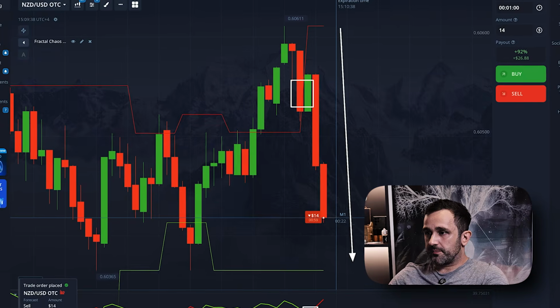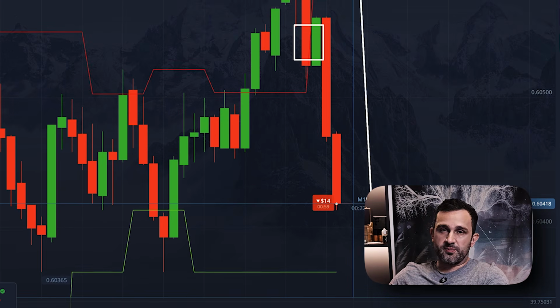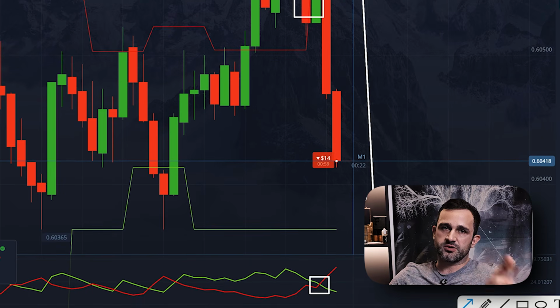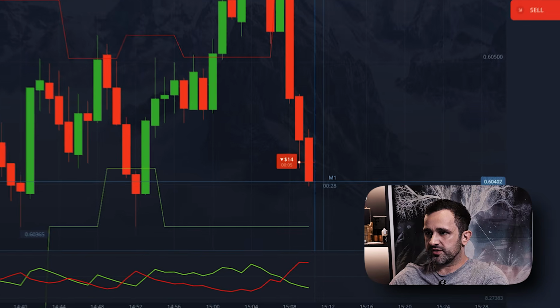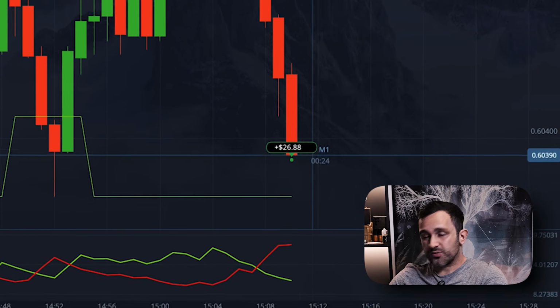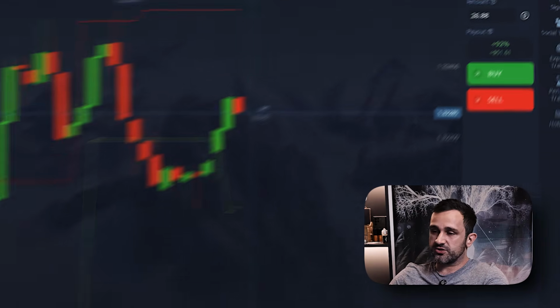The candlesticks confirm the picture. After a push upward, a strong red candlestick appears. The pullback attempt is quickly covered by another decline. The market keeps pushing down without a deep correction. So the structure is broken, sellers dominate, and the downward move is supported by multiple signals. Waiting for the first trade to close, and plus $26. Not bad. Continuing, the market has reversed, so I'll open a $26 long.